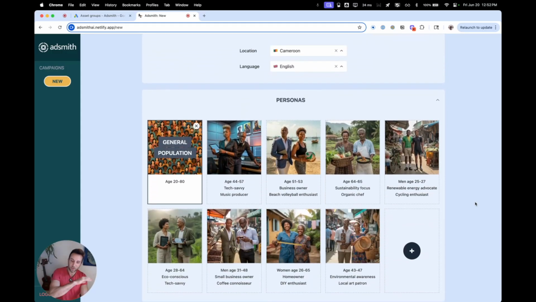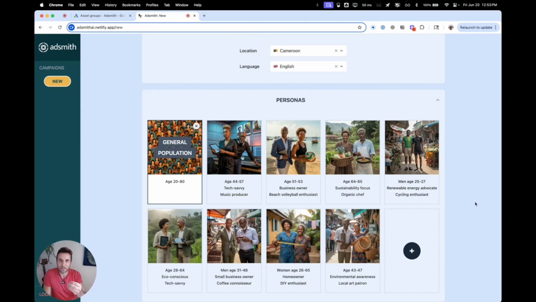So now we get to personas. We always start with a general population persona. That's like our control group to let the system try a bunch of things and see what works. But then the magic of this is that we can also get into really niche personas. And that's what we generate here. Variations of gender, age, different interests and traits, because the people that you want to market to are whole, well-rounded human beings beyond what you're trying to sell them.